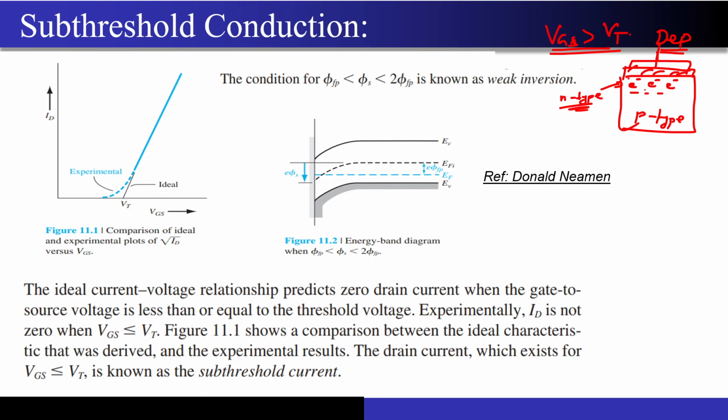Now if I take such a structure and create a MOSFET out of it, with n plus regions, then this is my oxide, this is my gate, correct?